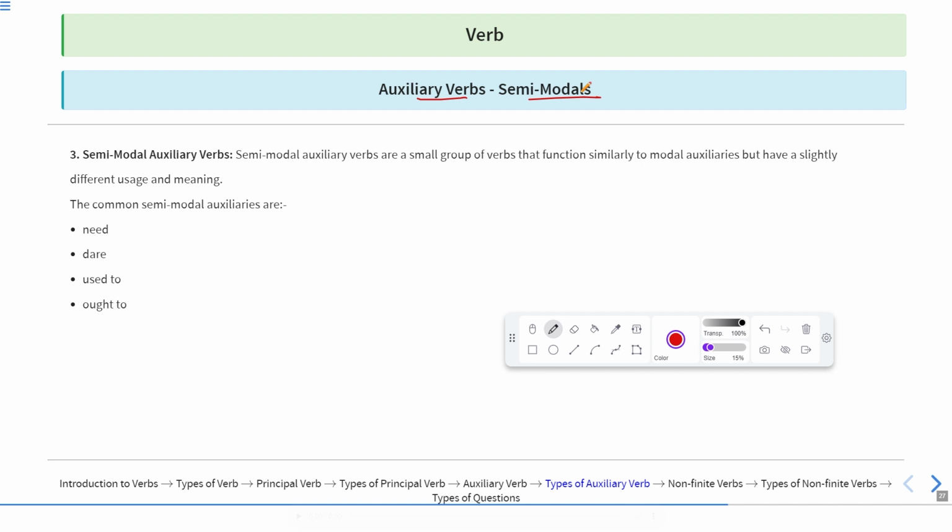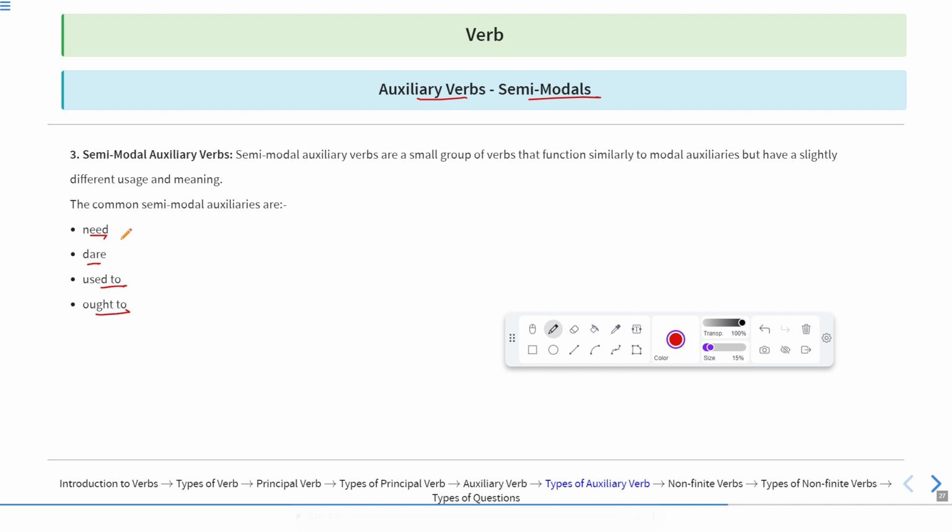Semi-modal auxiliary verbs are a small group of verbs that function similarly to modal auxiliaries but have a slightly different usage and meaning. The common semi-modal auxiliaries are need, dare, used to, and ought to. Now, need means when we require something, but need can be used as a modal as well. It means these are the verbs which can behave as the main verb as well as the modals. So some verbs can behave in both the manners.